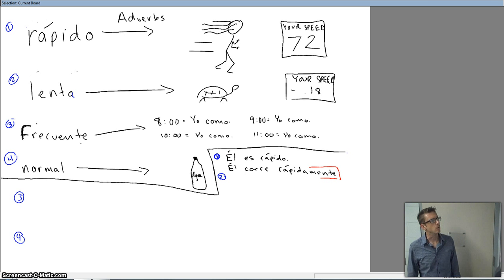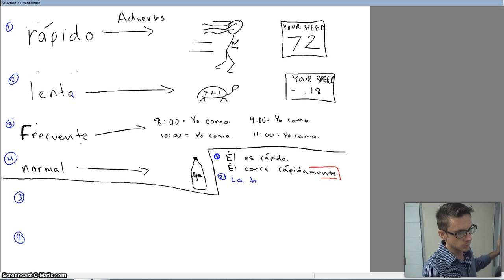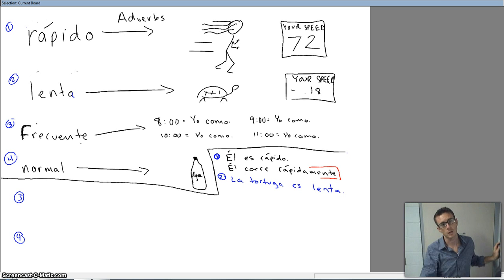All right, let's go down to number 2. We've got lenta. Well, that's the opposite of rápido. It's slow. All right. So we could say la tortuga es lenta because he's slow. The turtle's slow. He's moving at a much slower speed. Okay. So he's slow. That's describing him. But what if we want to say he's running slowly?